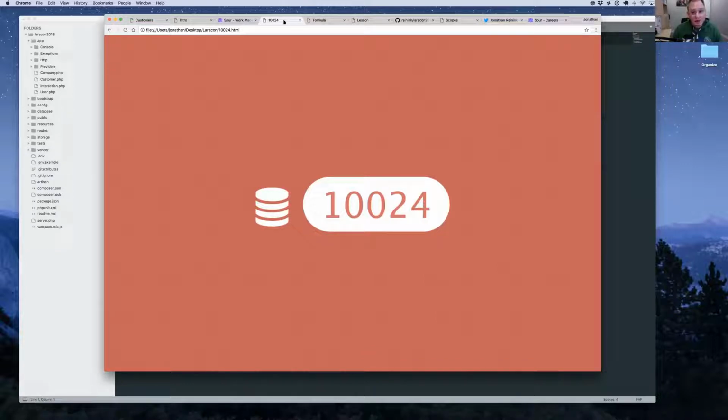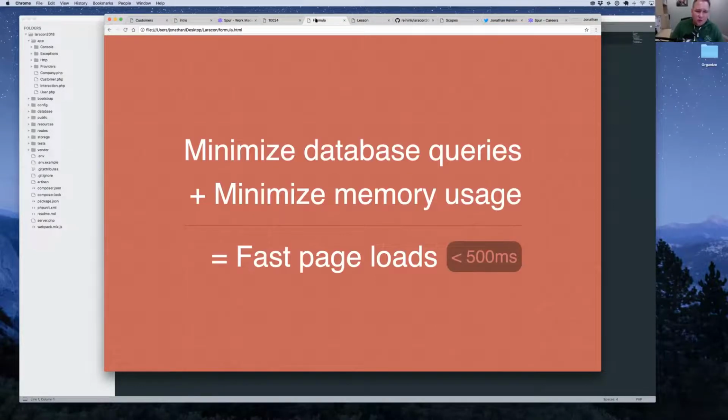So we made a decision as a team that we were going to strive to have every single page load in 500 milliseconds or less. That was going to become a metric that we wanted to use. Truth be told, at that time, if we could get it down to 2 or 3 seconds, we would have been happy. But set your goal high, or in this case, low. Okay, so this is the formula that led to that being successfully executed. We had to minimize our database queries, and we had to minimize our memory usage, and that would give us our fast page loads. Again, we aim for 500 milliseconds or less.